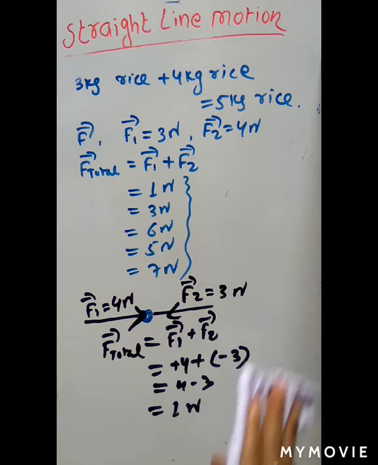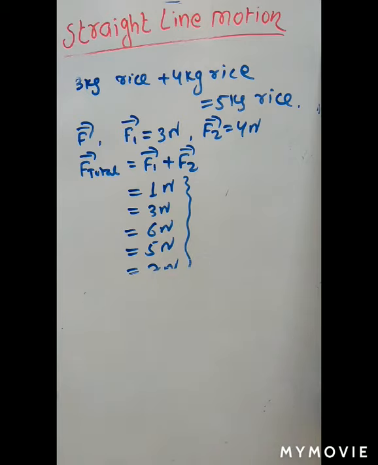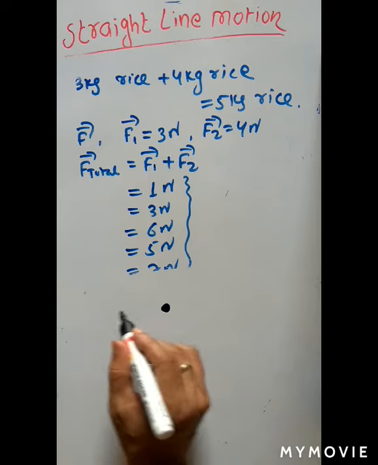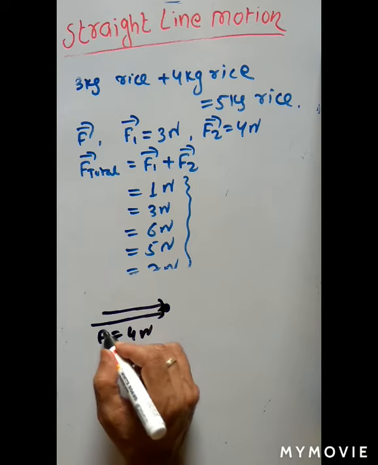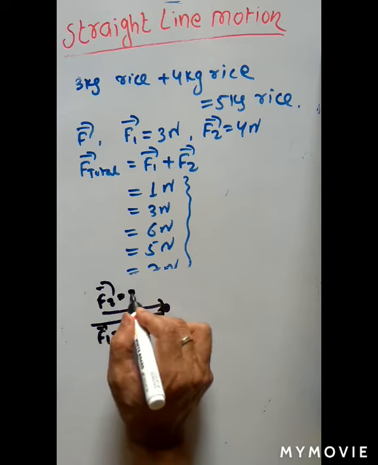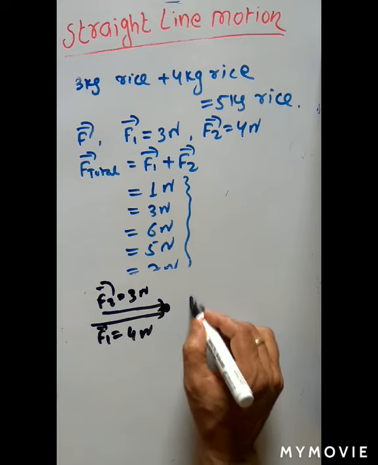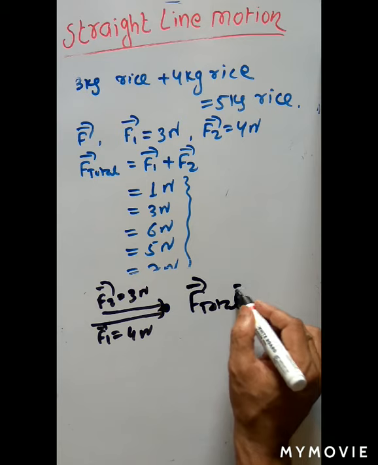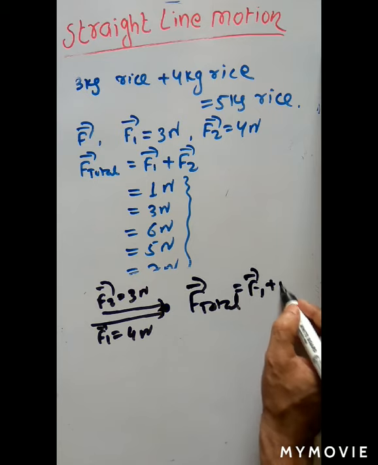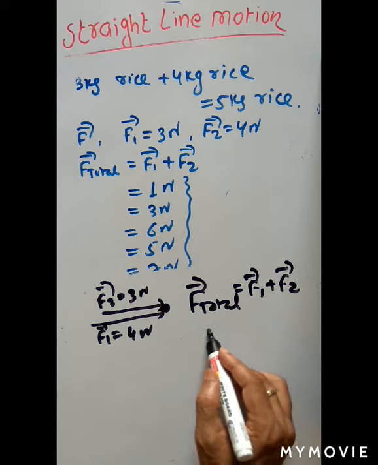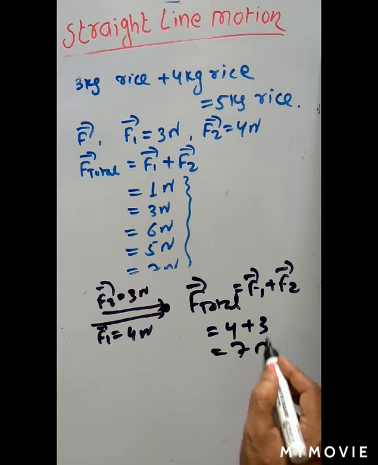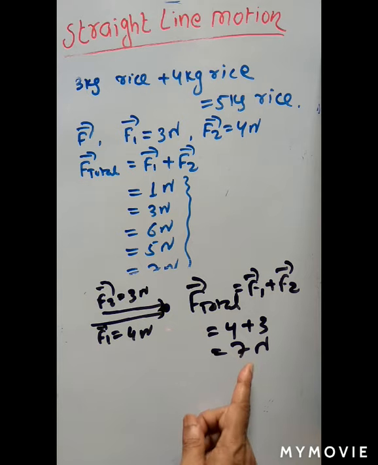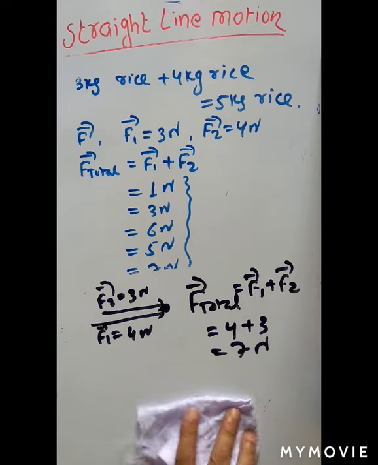Clear? Now similarly, suppose you see this is the body. I am applying two forces. F1 is equal to 4 Newton, F2 is equal to 3 Newton, but they are acting in the same direction. So what is the total force? Total force is nothing but F1 force plus F2 force. Here the two force directions are the same. So one is 4 Newton, another is 3 Newton. So here you will get 7 Newton. So the total force, initially it was 1 Newton, now it is 7 Newton. So force magnitude changes. Clear?